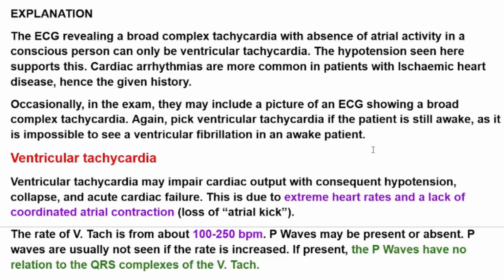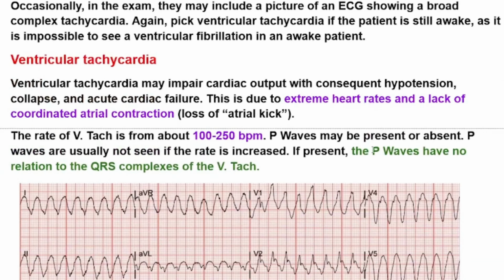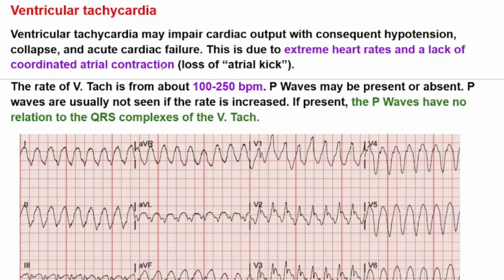Okay. Ventricular tachycardia. Ventricular tachycardia may impair cardiac output with consequent hypotension, collapse, and acute cardiac failure. This is due to extreme heart rates and lack of coordinated atrial contraction, or loss of atrial kick.